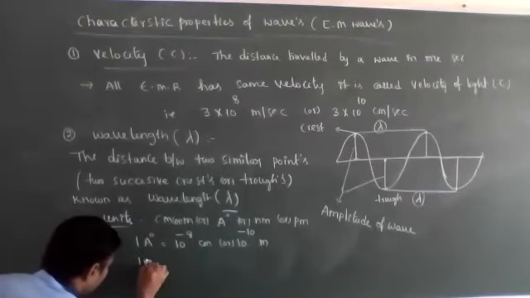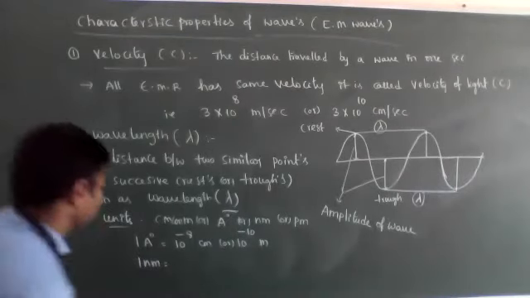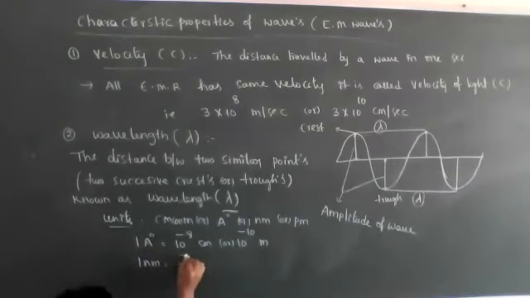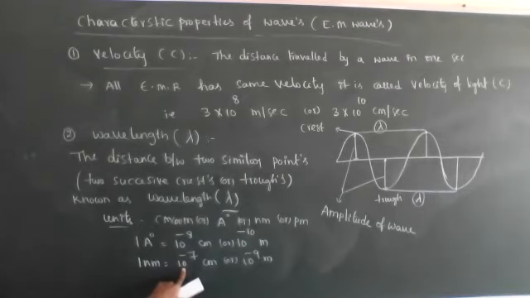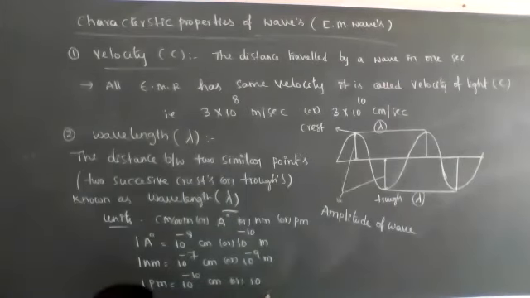Next, 1 nanometer is equal to 10 to the power of minus 7 centimeters or 10 to the power of minus 9 meters. 1 picometer is equal to 10 to the power of minus 10 centimeters or 10 to the power of minus 12 meters.